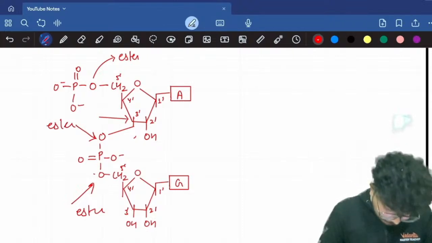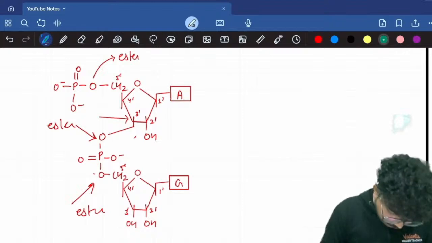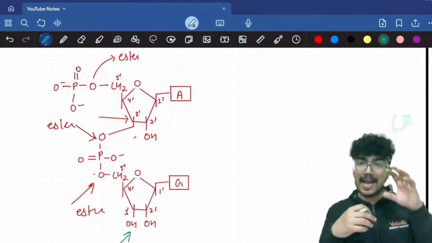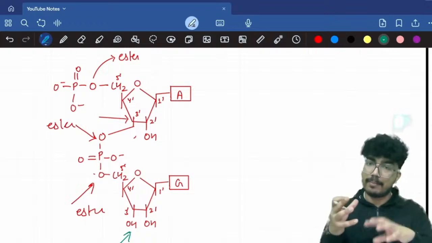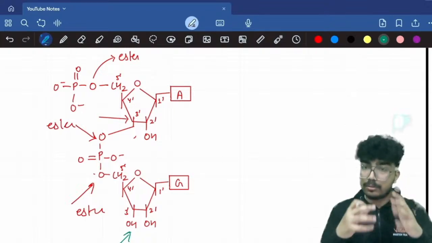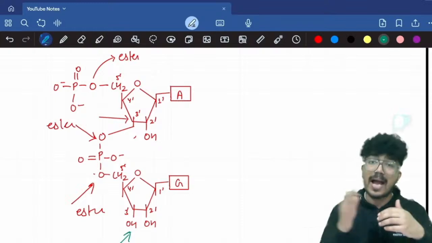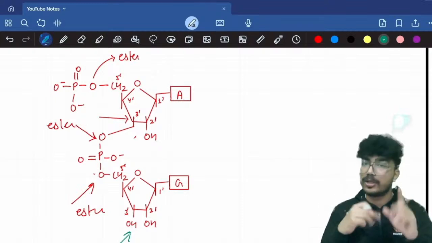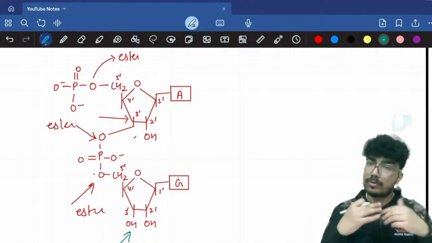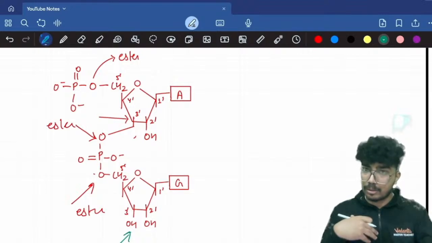Now, if you can see here, you have one 3 dash. As I taught you, the phosphodiester bond gets established with the hydroxyl group attached to the 3 dash carbon of the sugar, right? And with the 5 dash carbon, you have the phosphate group. So this shows the polarity of the chain, right?